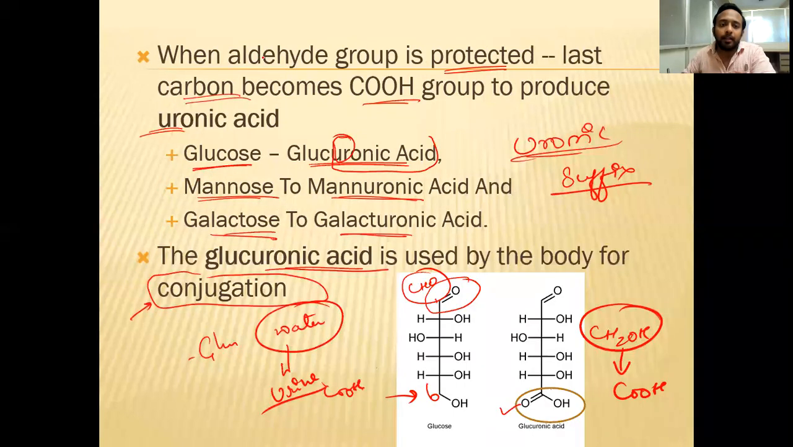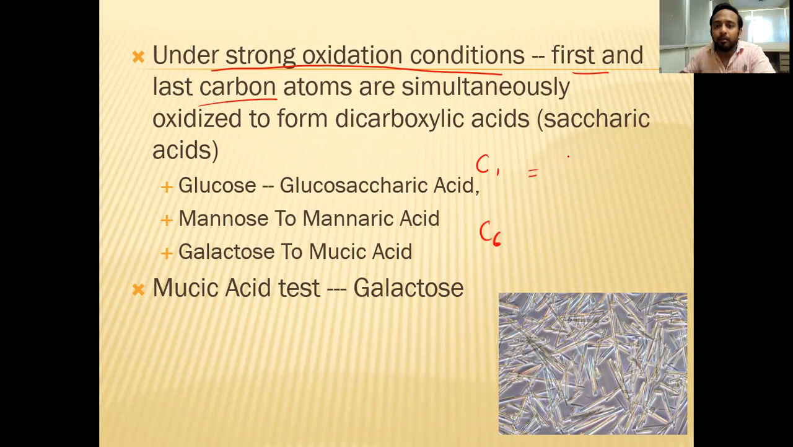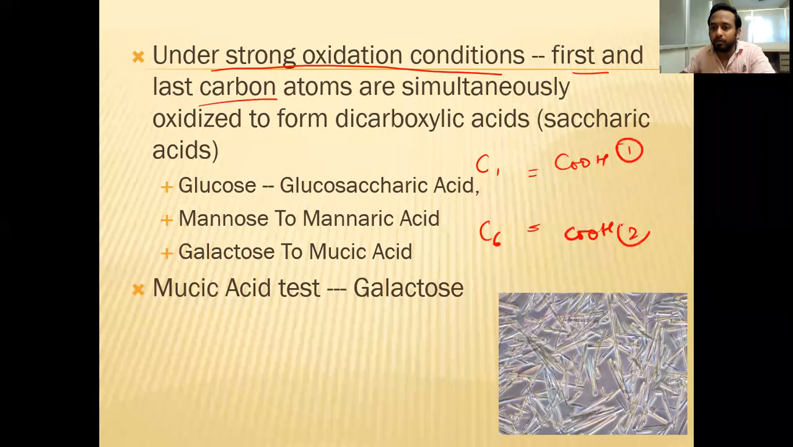These both are occurring in the mild condition. When strong oxidation occurs, both the first and the last carbon, that is C1 and C6, will become COOH. Now, how many COOH are there? 1 and 2. What do you call them? Di means 2, two carboxylic acids. Please remember, carboxyl means COOH.